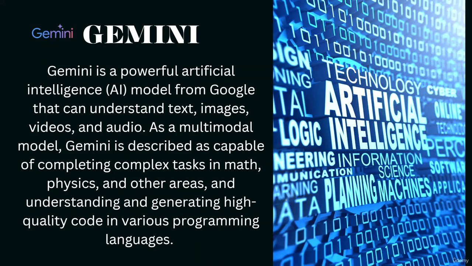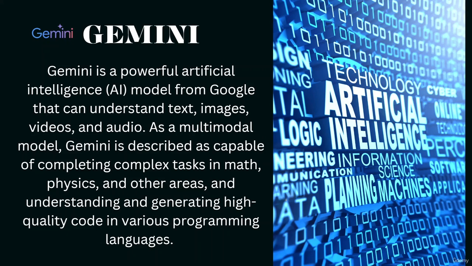As a multimodal model, Gemini is described as capable of completing complex tasks in math. If you give it a complex math task, Gemini will be able to solve it. If you give it an equation or any type of problem in physics and other areas, it tries to understand your question, decodes it accordingly, and tries to fulfill your need.